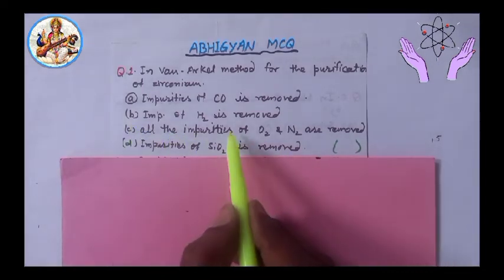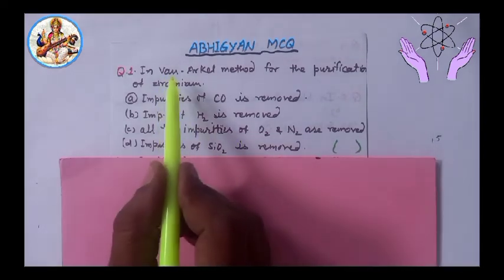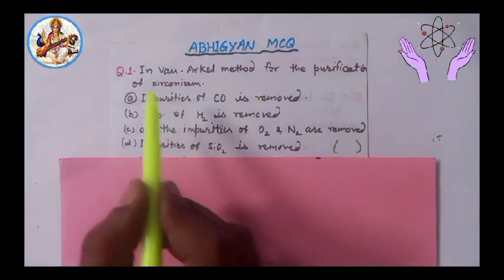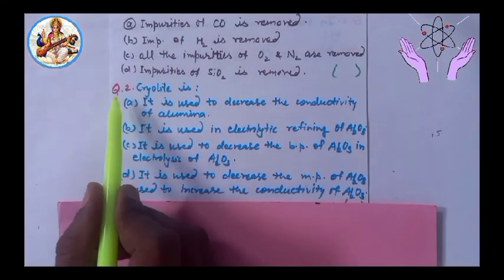Answer is option C, all the impurities of oxygen and nitrogen are removed. Important question.